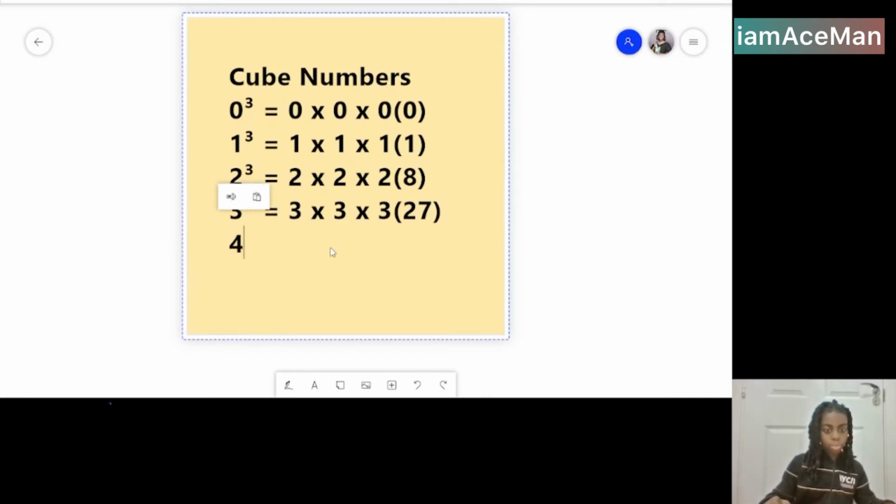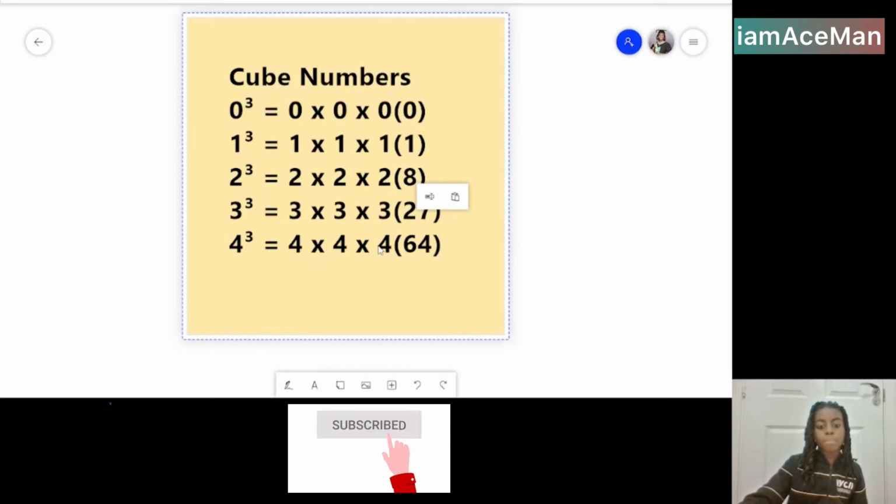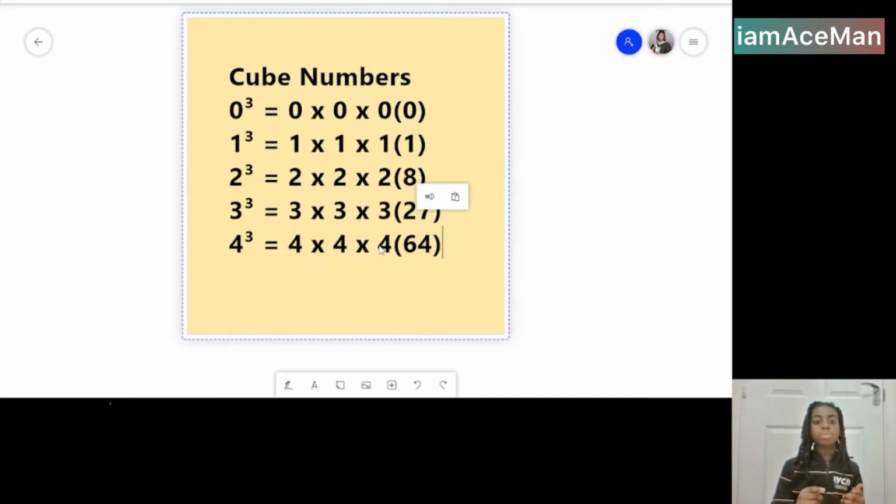4 cubed is the same as 4 times 4 times 4, which is 64. So 64 is a special number because it's both a square and a cube number, because 8 times 8 is 64 and 4 times 4 times 4 is 64.